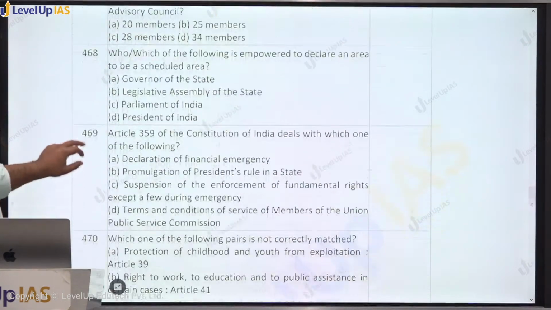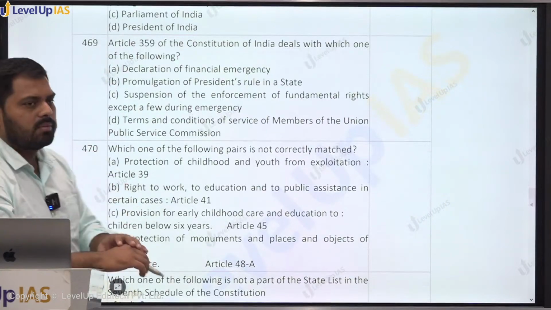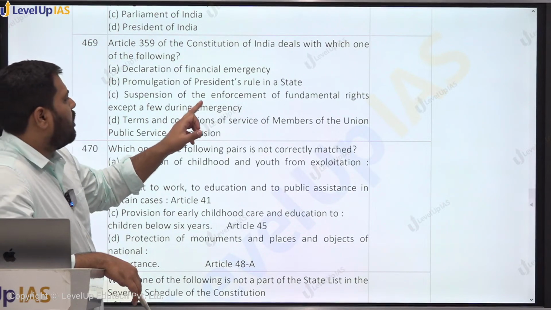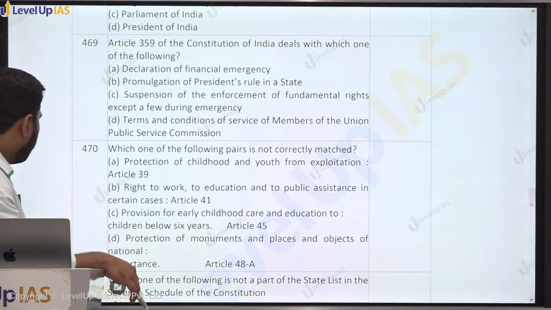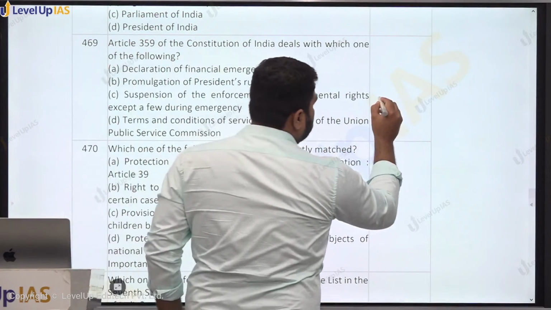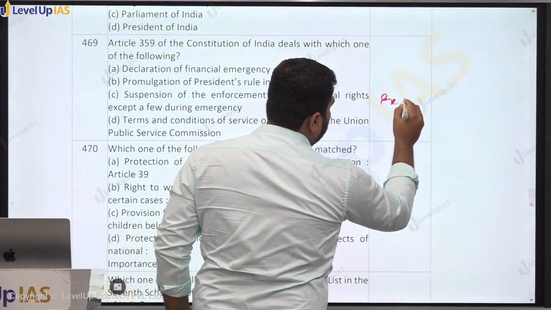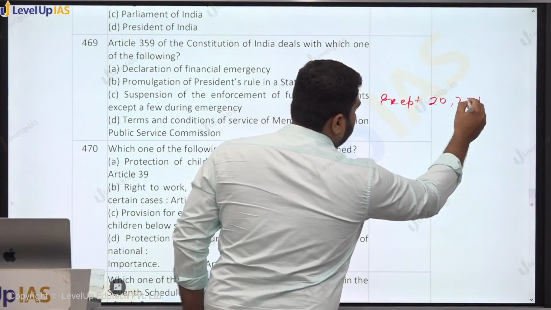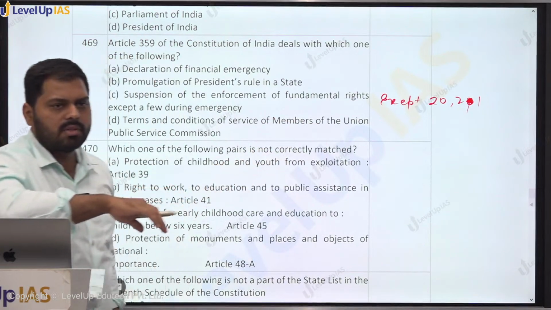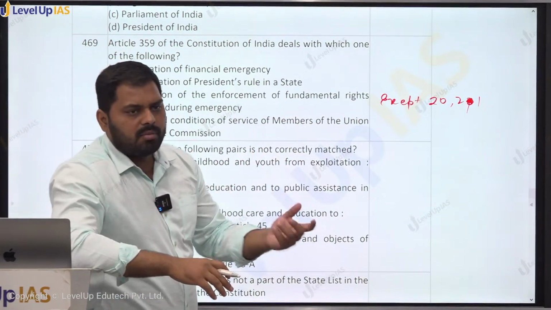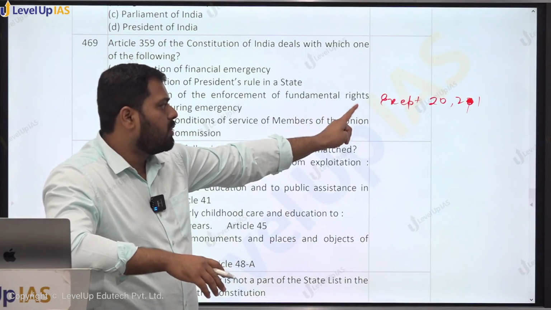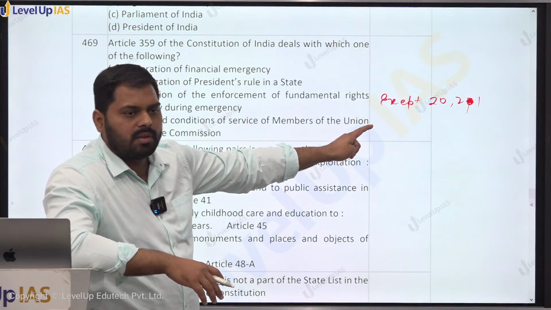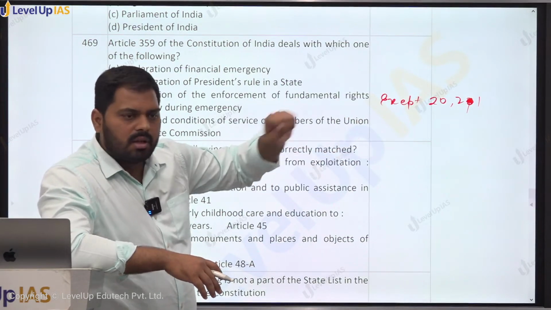Article 359 of the Constitution of India deals with which of the following? Yes, see, it is suspension of the enforcement of fundamental rights. So, few fundamental rights. Article 359 says all the fundamental rights except which is given in 20 and 21. So, 20 is conviction of offences and 21 is right to life and personal liberty. However, this was not in the original provision. This is added by the 44th Amendment Act. Exceptions to these rights, that these rights cannot be suspended even during the national emergency.